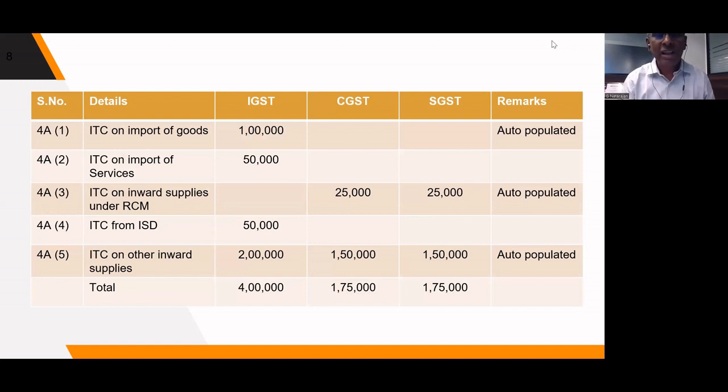4A4, ITC from ISD. This is also not auto-populated. We have to take that credit. And 4A5, ITC on all other inward supply, local procurement, everything will come under 4A5. So these are the 5 tables through which the ITC will be coming into our return. So the total amount is coming to 4 lakhs IGST, 1,75,000 CGST, and 1,75,000 SGST.